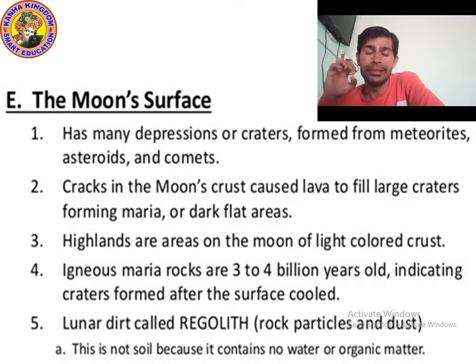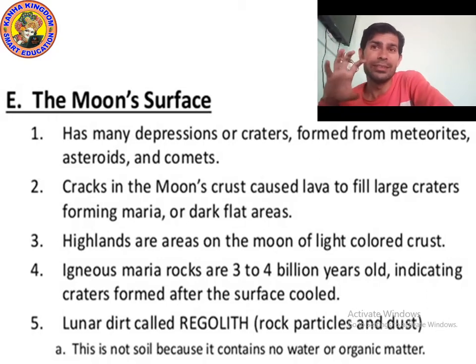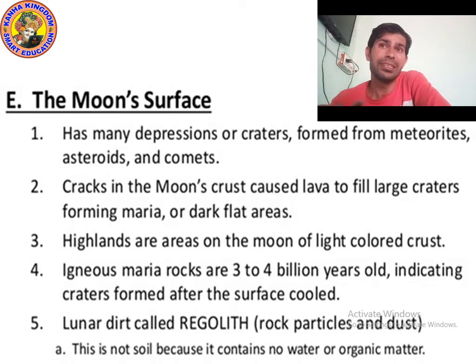And igneous rocks are present, which shows the craters formed when the lava cooled. These craters and cracks filled with lava form a structure which is called maria. After that, it forms igneous maria rock. And the craters are actually high depressions.